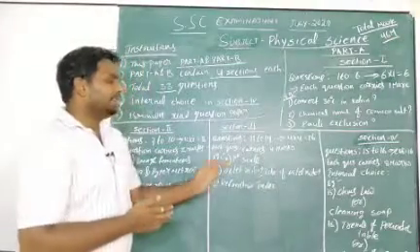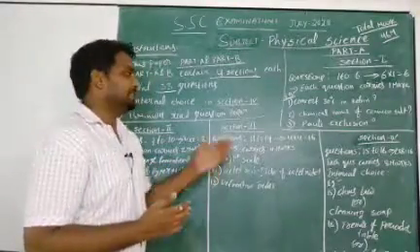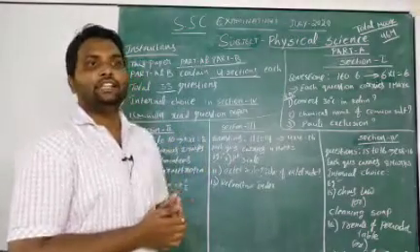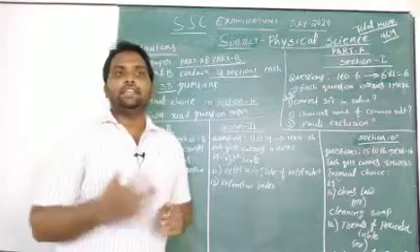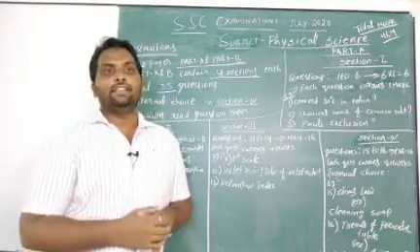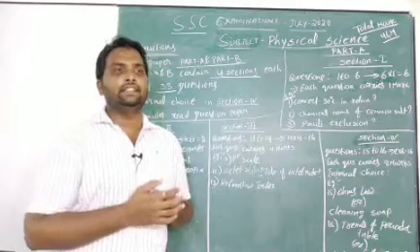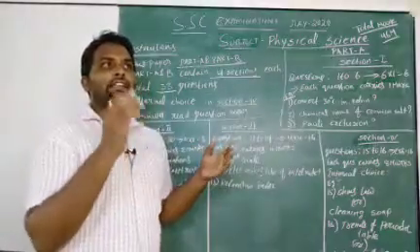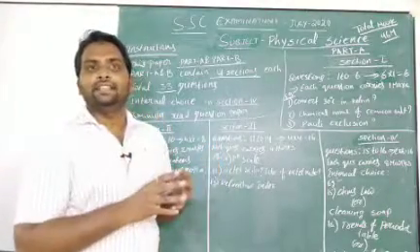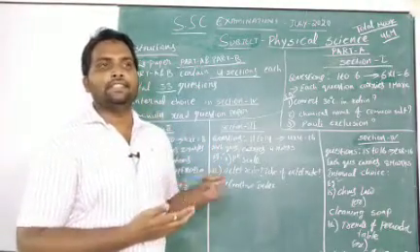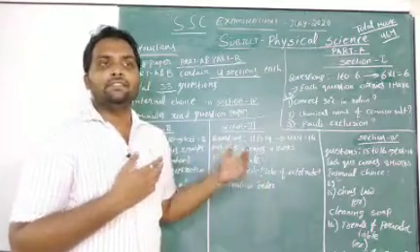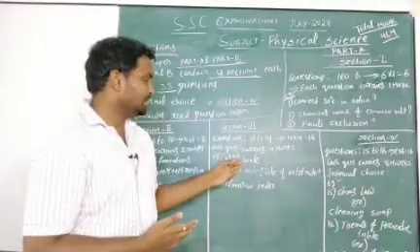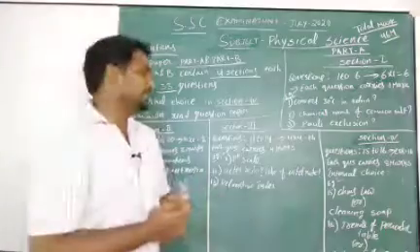For example, if you see some questions, how it will be in section 3. For example, the 11th question I wrote here, they will ask you related to the pH scale. Write the definition of pH scale. Otherwise, they will give some pH readings marked A, B, C, D. Can you say which is strong acid, which is weak acid, which is neutral in this pH scale? Like that type of questions they will raise in the 11th question.